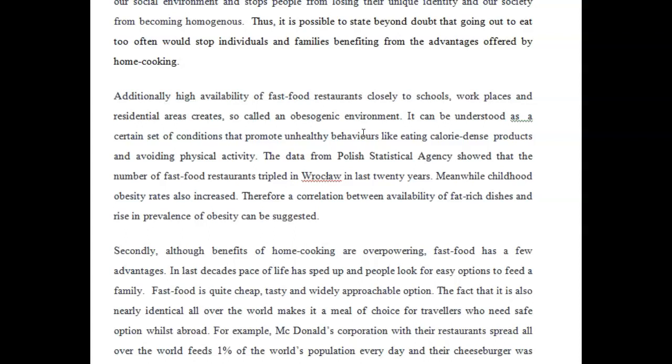The data from Polish Statistical Agency showed that the number of fast food restaurants tripled in Rockland in the last 20 years. Meanwhile, childhood obesity rates also increased. Therefore, a correlation between availability of fat-rich dishes and a rise in prevalence of obesity can be suggested." Okay, what is this paragraph about? This is about individuals. It's not totally clear.